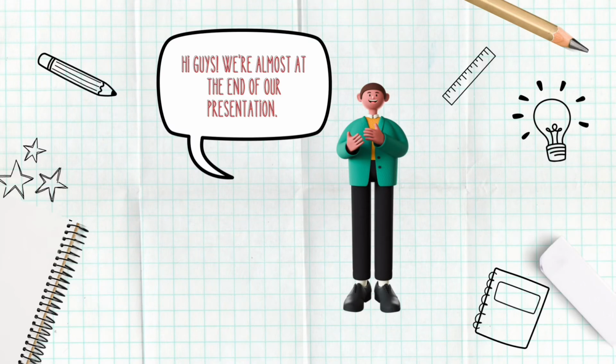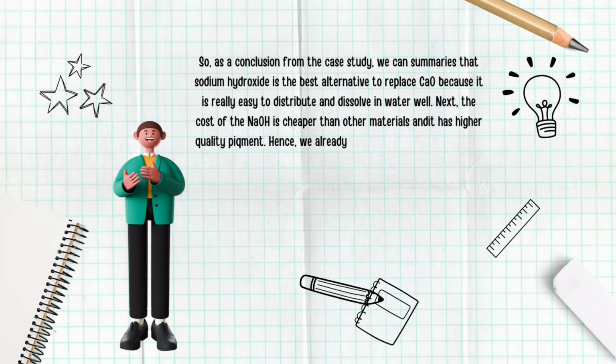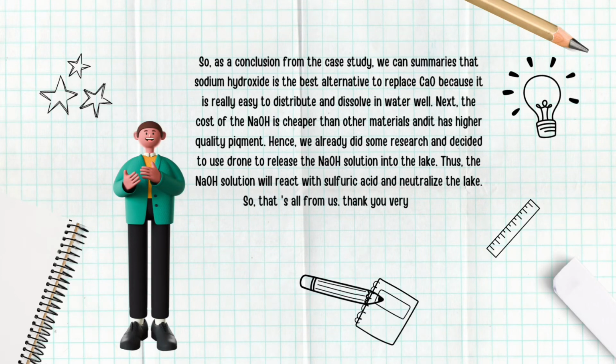Hi guys, we are almost at the end of our presentation. So, as the conclusion from the case study, we can summarize that sodium hydroxide is the best alternative to replace calcium oxide because it is really easy to distribute and it can dissolve in water well. Next, the cost of sodium hydroxide is cheaper than other materials and it has higher quality pigment.